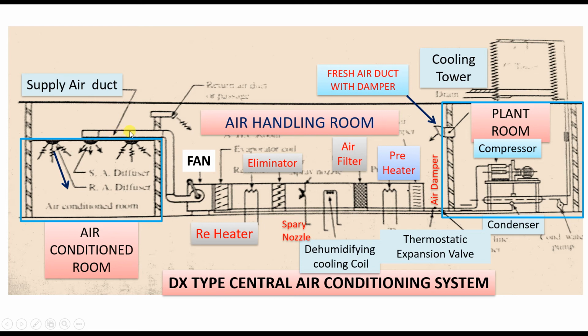Through the duct network, this conditioned air, which is heated, filtered, and humidified or dehumidified, so many processes are done, gets conditioned, and it is supplied to the room through the supply air diffusers, or SA diffusers.